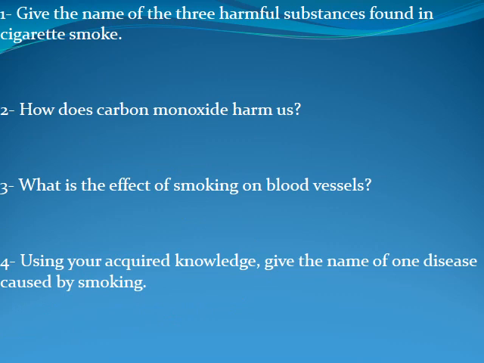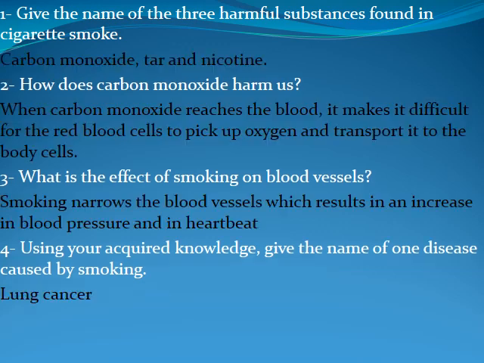Give the name of the 3 harmful substances found in the cigarette smoke. This is the first question. 2. How does carbon monoxide harm us? 3. What is the effect of smoking on blood vessels? 4. Use your acquired knowledge. Give the name of 1 disease caused by smoking. So, to start with, give the name of 3 harmful substances: tar, nicotine, and carbon monoxide.